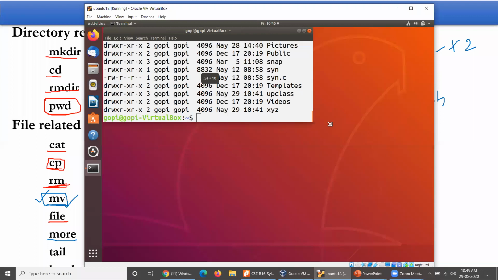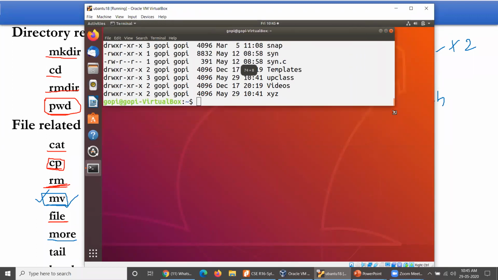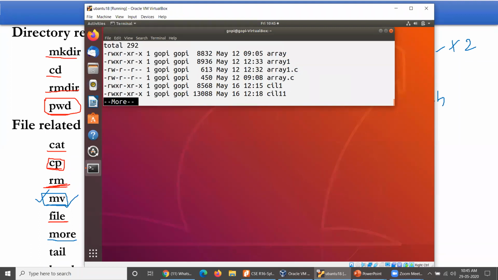Let me reduce the size of my screen here. My screen has been reduced to this. You can see 1, 2, 3, 4, 5, 6, 7. Seven lines are going to be accommodated here. Right now, how many pages will there be? Previously it was only 2 pages. Now how many pages will there be? So cat list, my file name is LIST, pipe more. If you take it like this, look, only 7 lines are displayed. If I press space, again 7 lines, second, third, fourth, fifth, sixth screen. So 6 screens take place here if the number of lines per screen is 7.